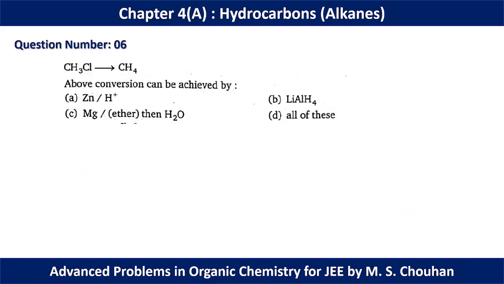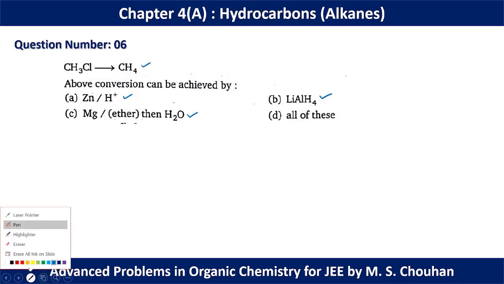In question number 6, the above conversion can be achieved by zinc in acidic medium, or lithium aluminum hydride, or magnesium, then water. In all of these we can have the final product ethane by following reactions.